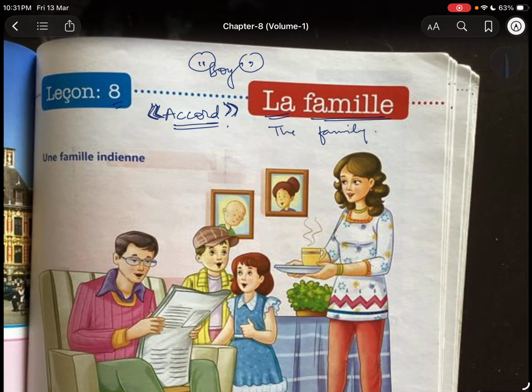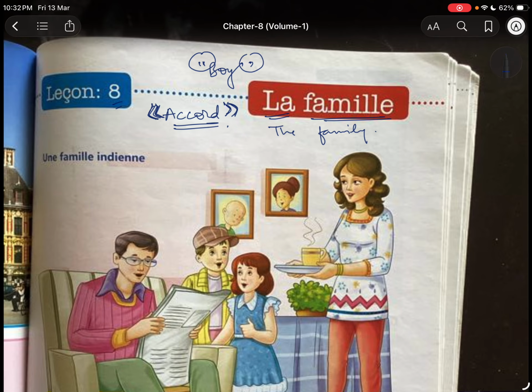Now what's accord? This is the phenomenon that acts for adjectives. Accord is a concept that we have to use in our language. The adjectives and the nouns or pronouns always follow the same gender and number. So we should keep in mind that the number or gender of the noun or pronoun must relate to the number or gender of the adjective.